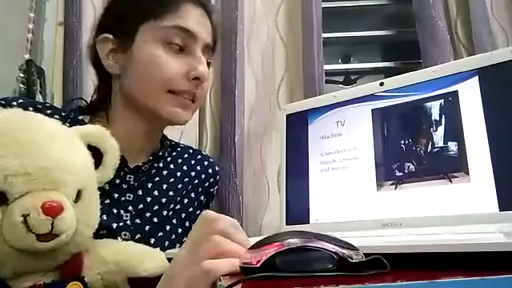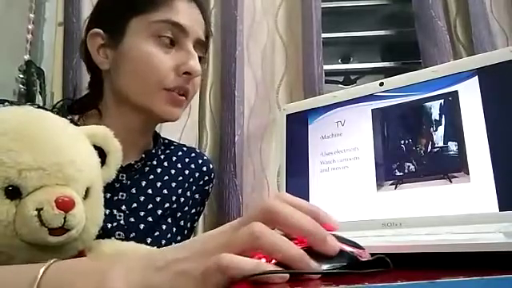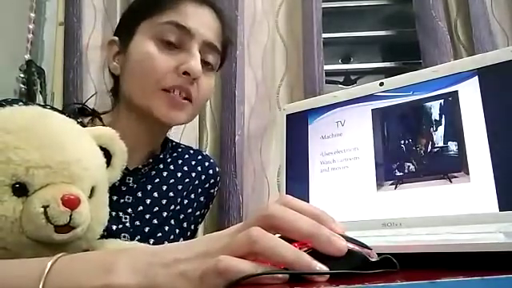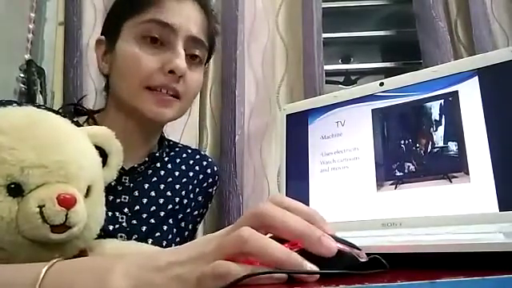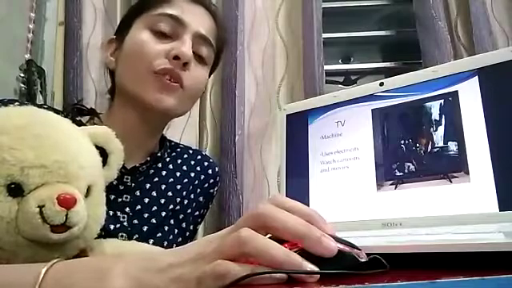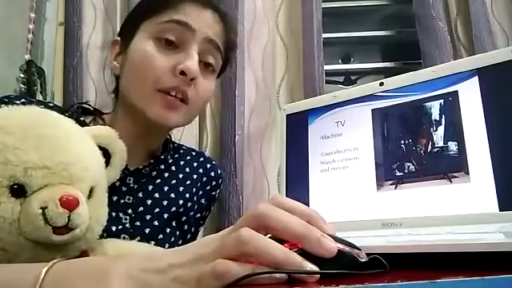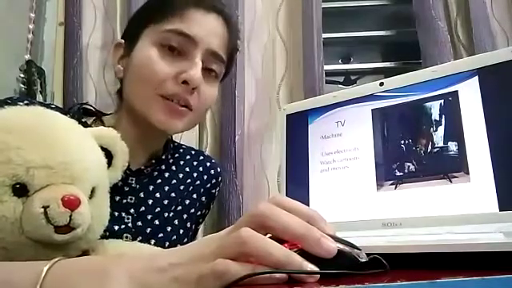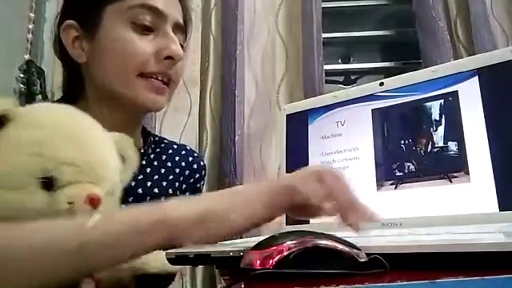Okay, listen. This is TV. You have seen it now. You use TV for which purpose? You watch movies, cartoons. This is a machine which runs on electricity. With the help of TV, you watch movies, cartoons.